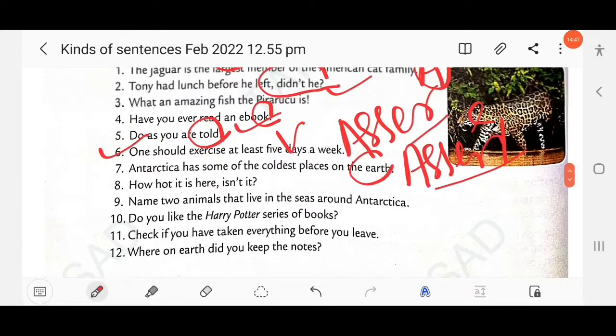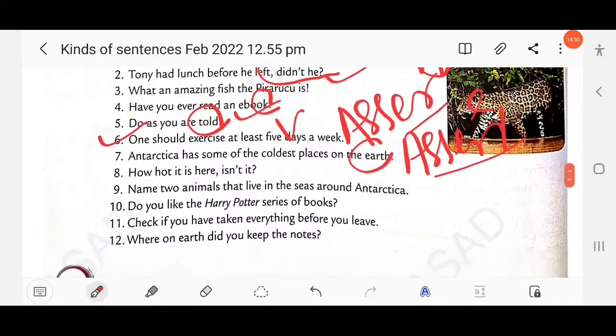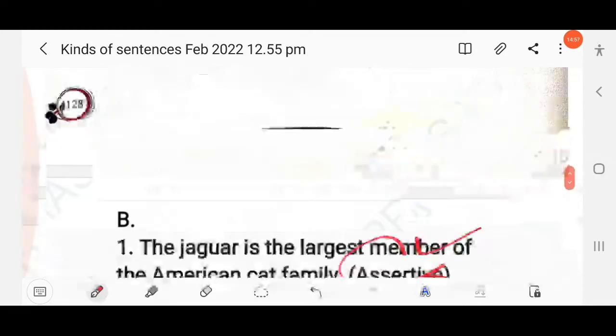Then next question here: how hot it is here, isn't it? So similarly, as in question number 8, isn't it? So this is interrogative. A question tag is used. So this is also an interrogative sentence. So here the answer.